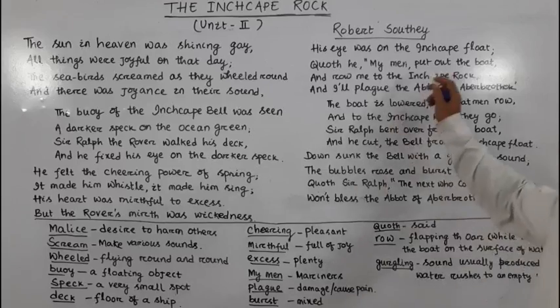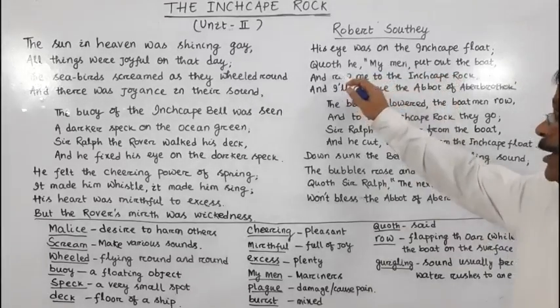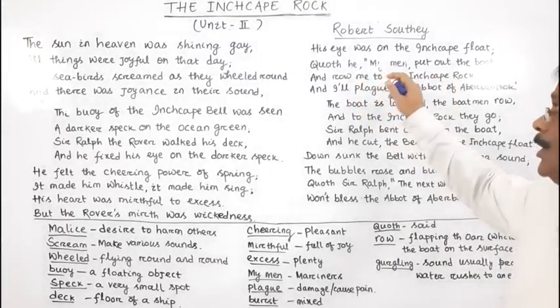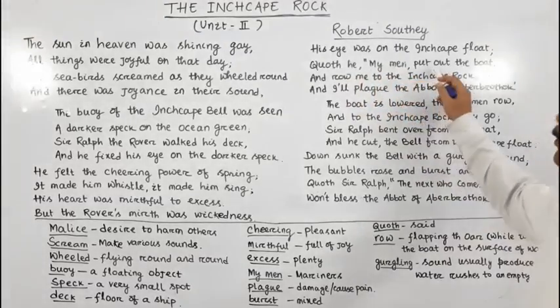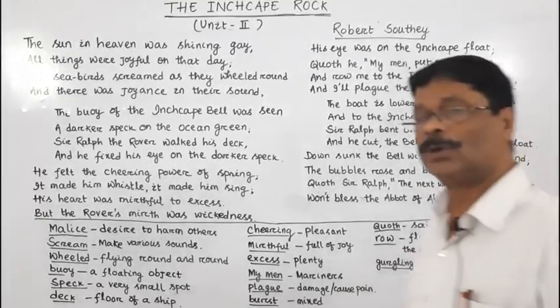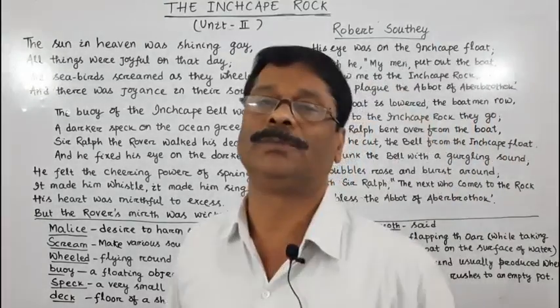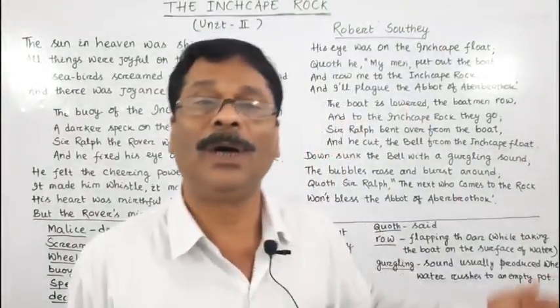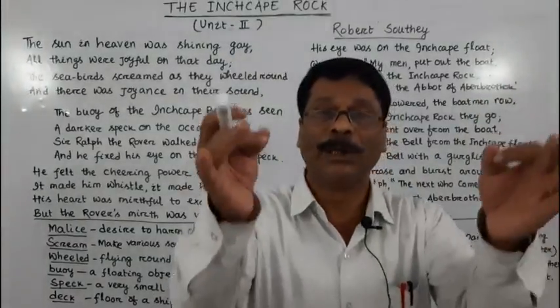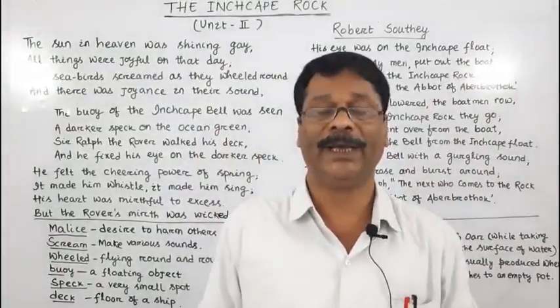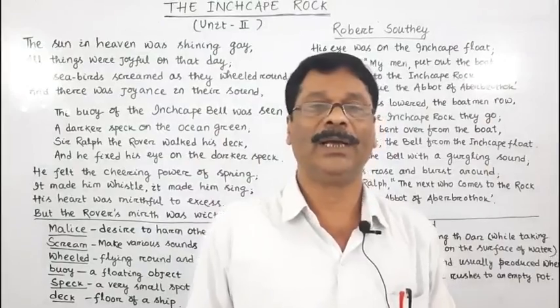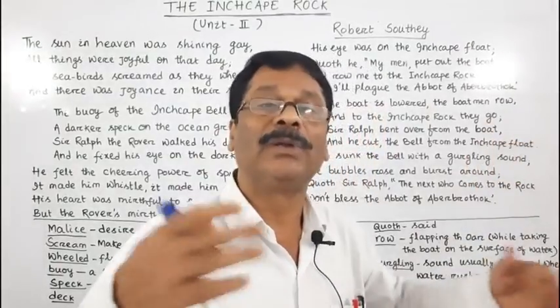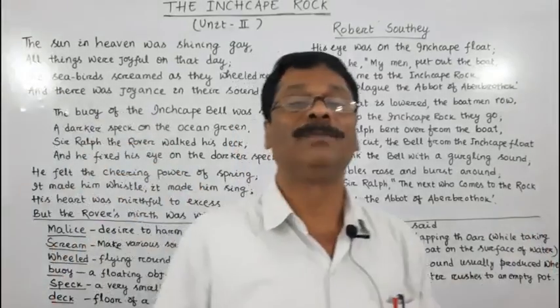Clear? So he ordered, or he said to his sailors or to his mariners to put out the boat. Here put out is not used as a phrasal form. As you know, as a phrasal verb, it means extinguish, put out the fire. But here put out means to take the boat out of the ship.